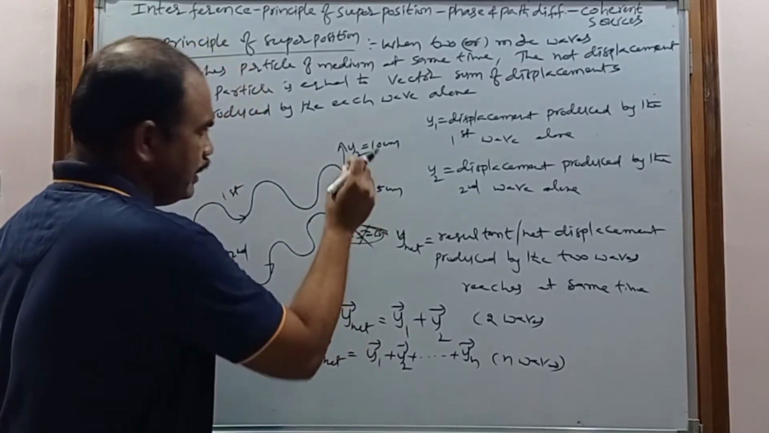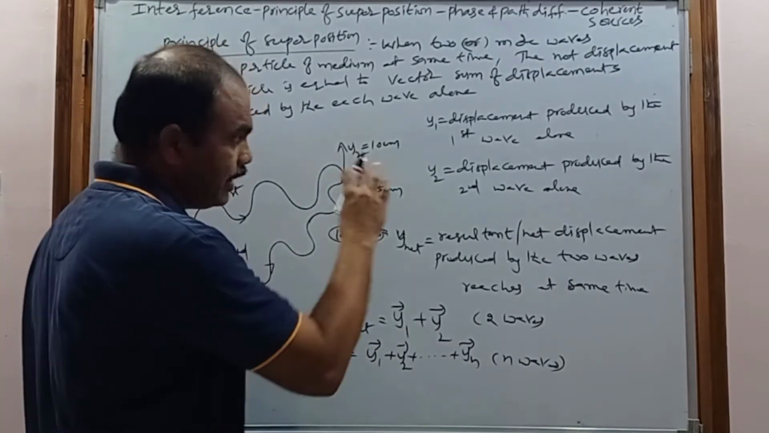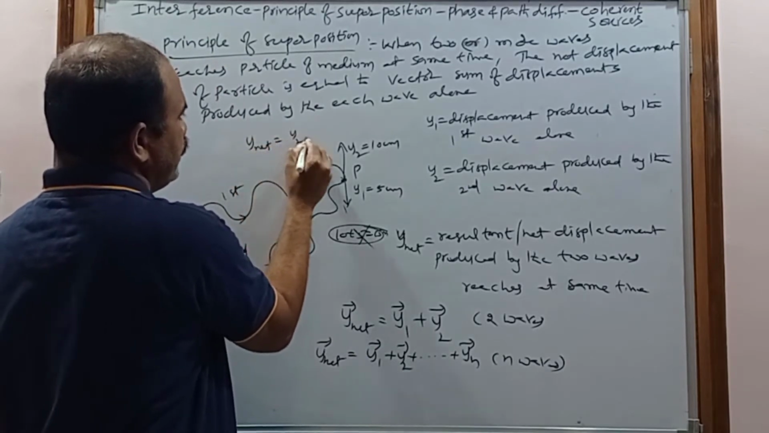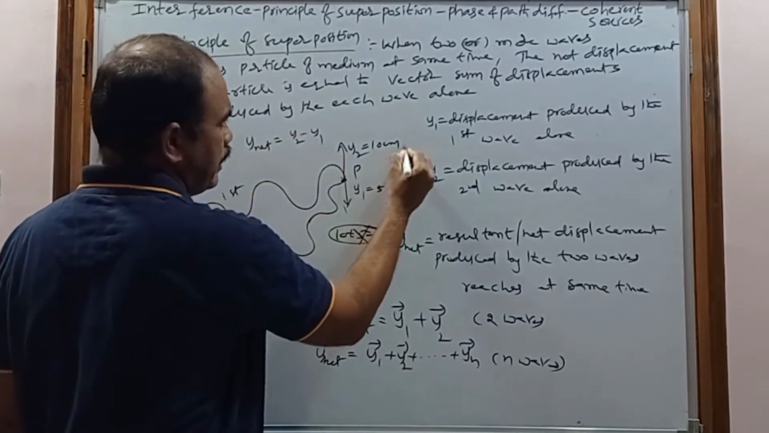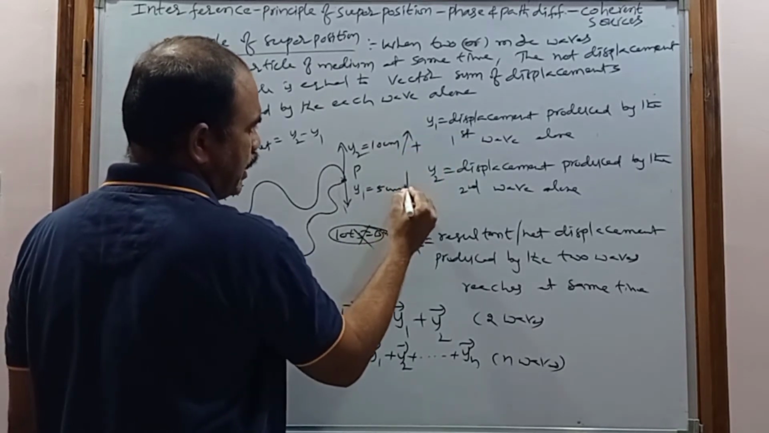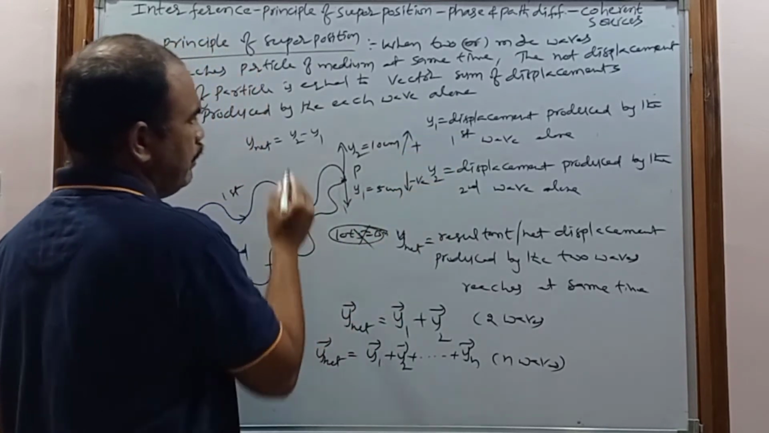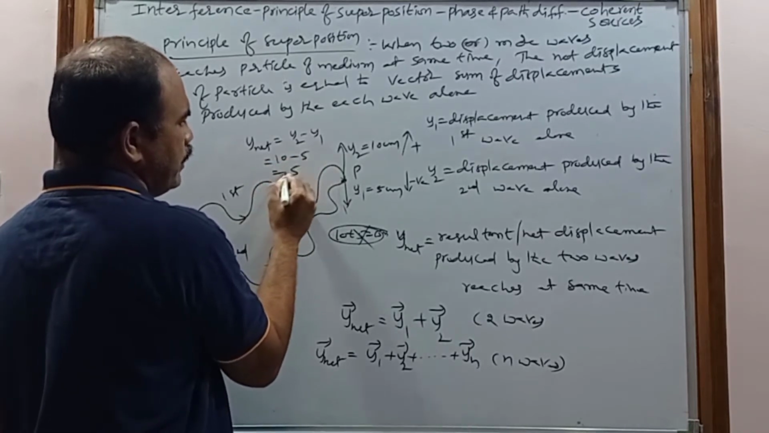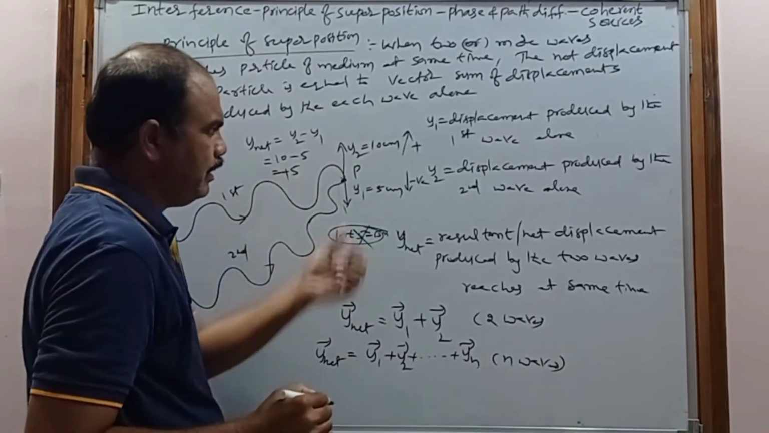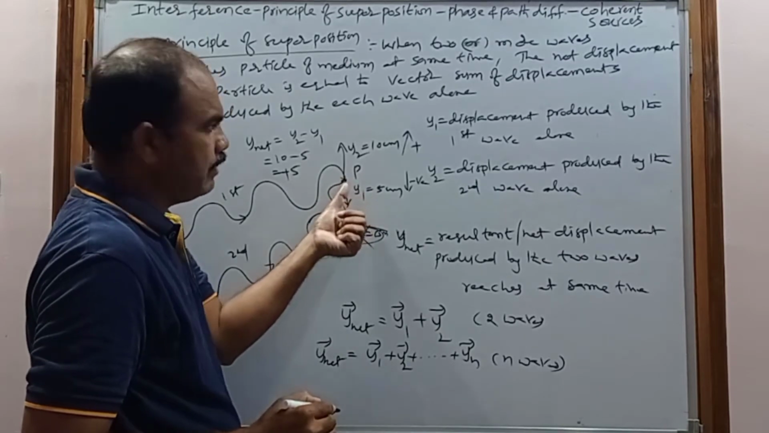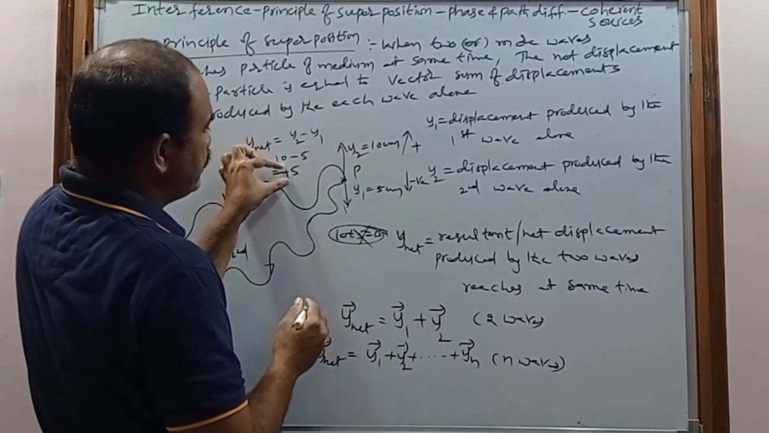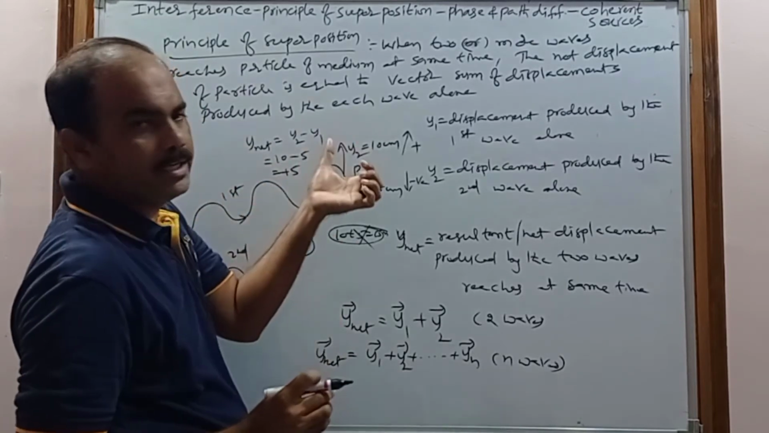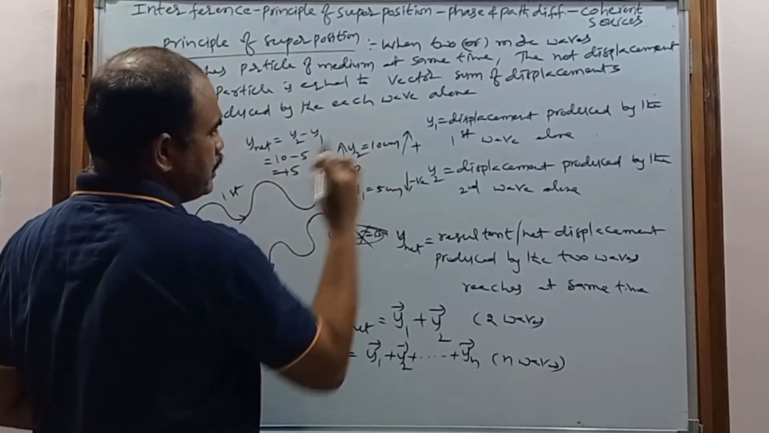When we consider the direction, the net displacement is y2 minus y1, taking the upward direction as positive and the downward direction as negative. y2 is 10, minus 5, and we get plus 5. The resultant displacement of this particle will be in the upward direction. How much? It is 5 cm, and plus means it is in the upward direction.